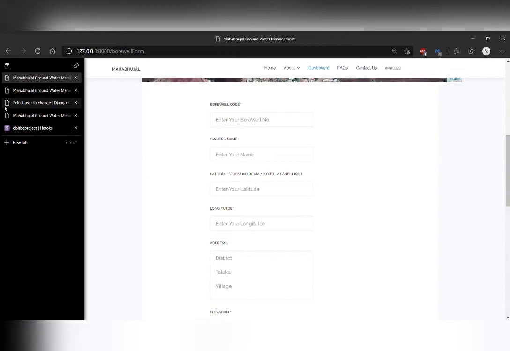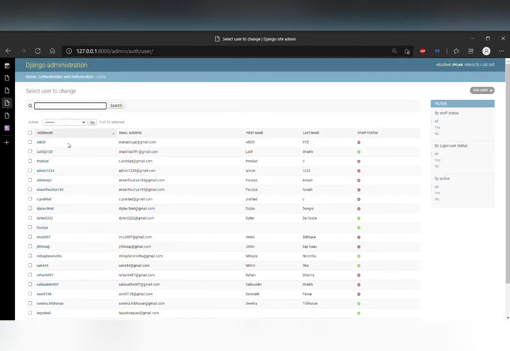Next, I'll be showing you all our backend. So based on the serializers and views I showed you earlier, we did a dummy test for our Android application to see if it was committing to our backend. So this first entry ABCD was dummy data that was sent using our Android app, and the user was registered successfully.